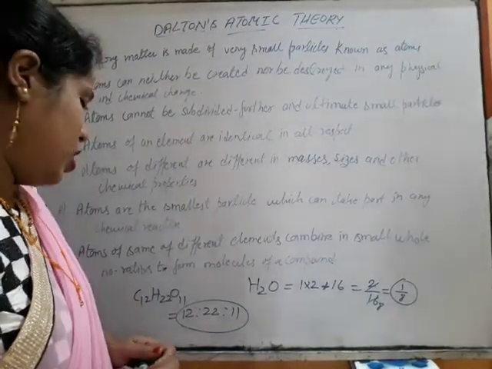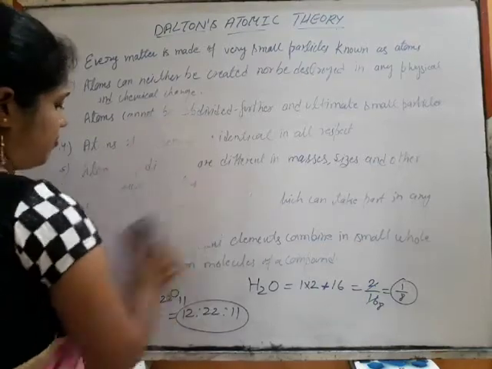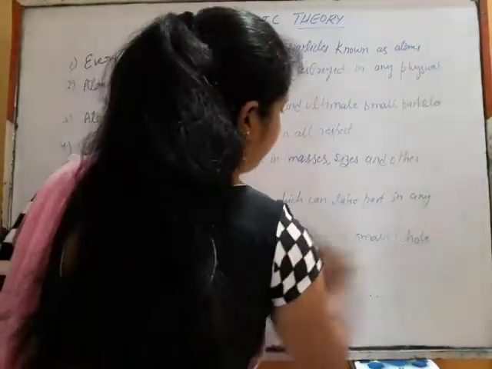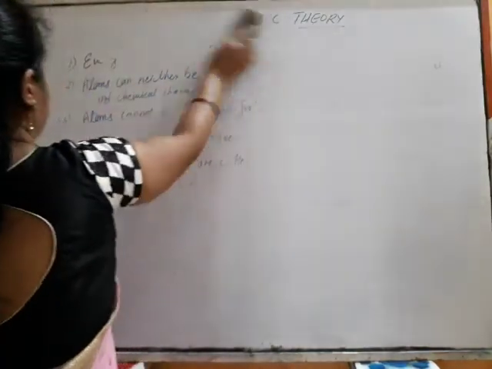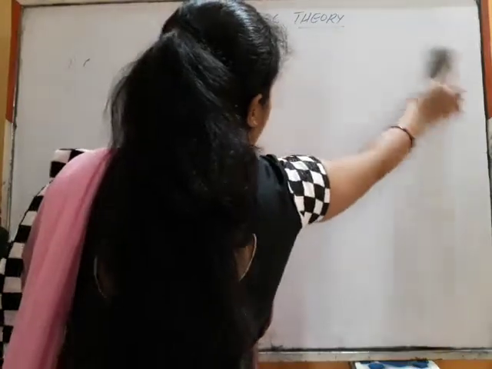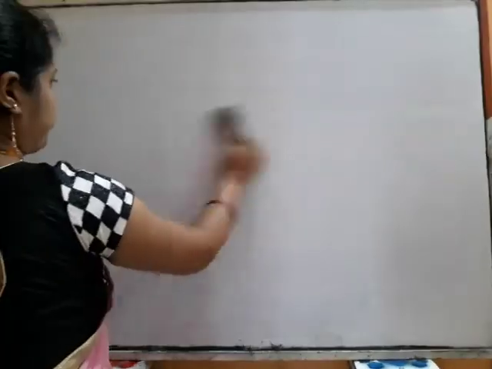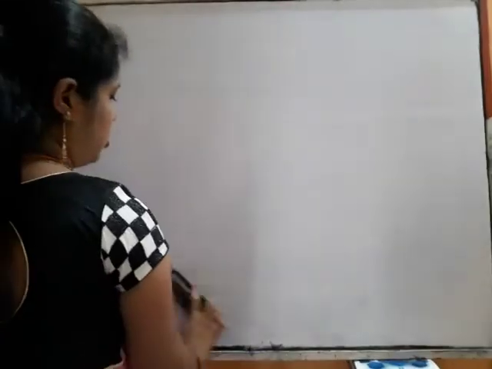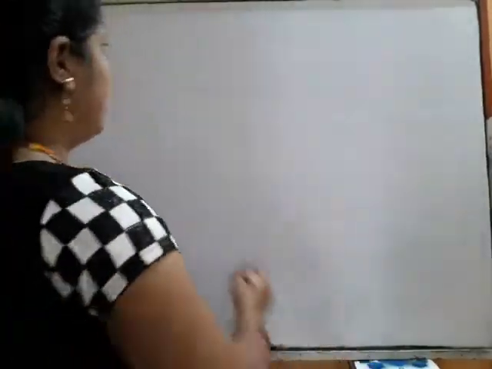Now we can understand what an atom actually is.